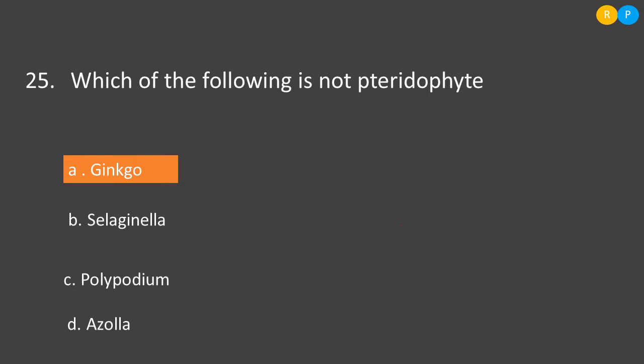Then option C, Polypodium. Polypodium is also a kind of pteridophyte, but it is called an epiphytic fern. What is meant by epiphytic? Epiphytic is nothing but the plant will grow on the surface of another plant. Then option D, Azolla. Azolla is an aquatic fern. So among the four options, the plant that does not belong to pteridophyte is ginkgo. So the correct one is option A.